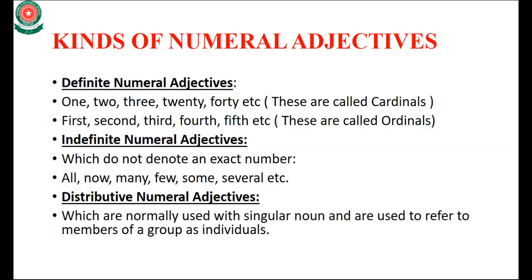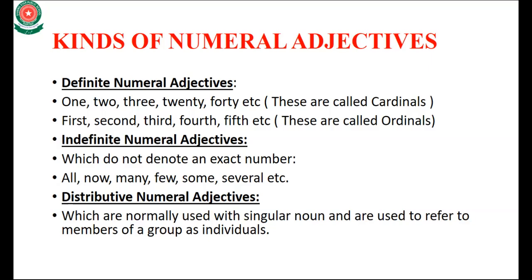Kinds of numeral adjective. There are also kinds of numeral adjective, the adjective of number you can say: definite numeral adjective, indefinite numeral adjective, and distributive numeral adjective. These three are the kinds of numeral adjective. What is a numeral adjective? These are the adjectives of number.